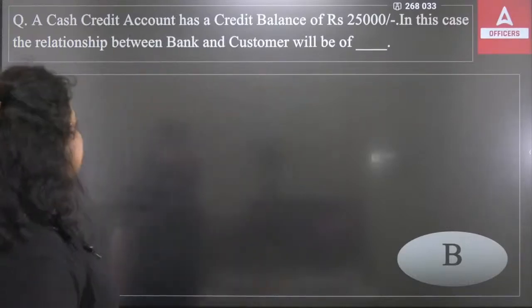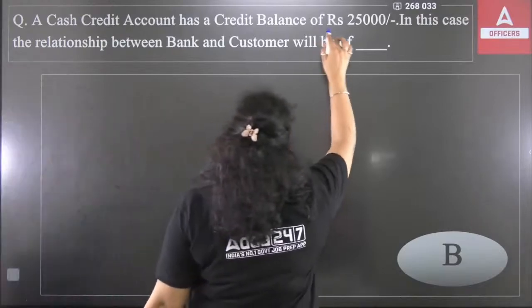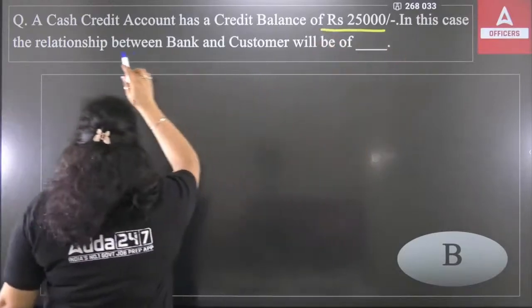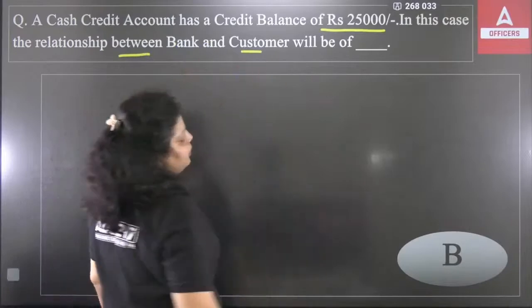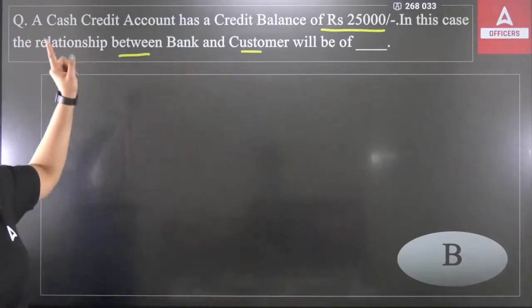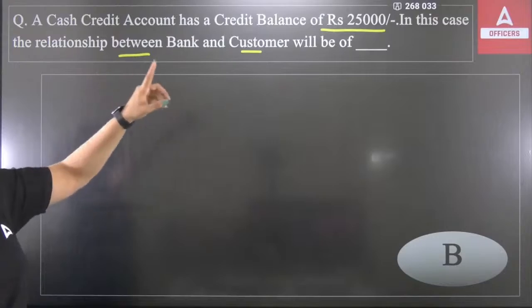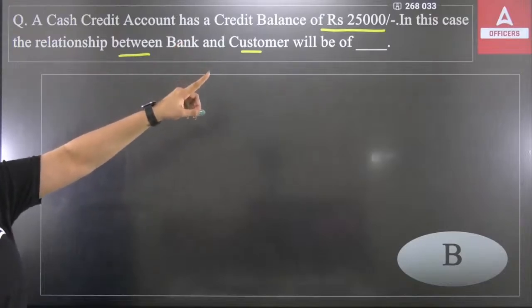Okay, now a cash credit account has a credit balance of 25,000. In this case, what will be the relationship between bank and the customer, given that the cash credit account has a credit balance of 25,000?